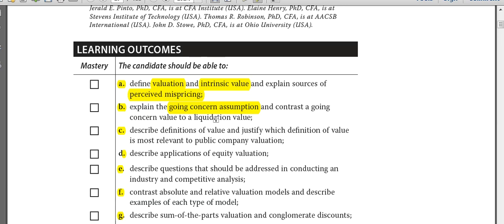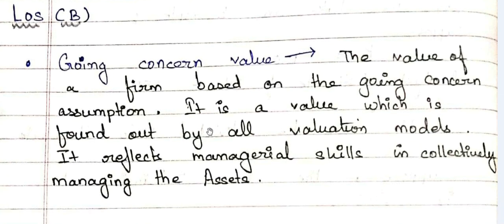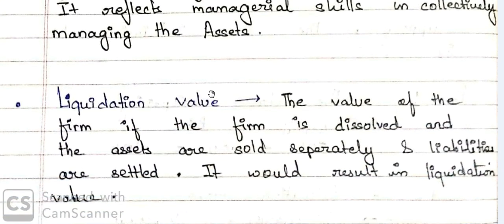So we studied the going concern and the liquidation value. Let's just read the definitions from here. The value of a firm based on the going concern assumption is called going concern value. It is the value which is found by all valuation models. It reflects the managerial skills in collectively managing the assets. Next, liquidation value. The value of the firm if the firm is dissolved, the assets are sold separately, and the liabilities are settled. It would result in liquidation value.